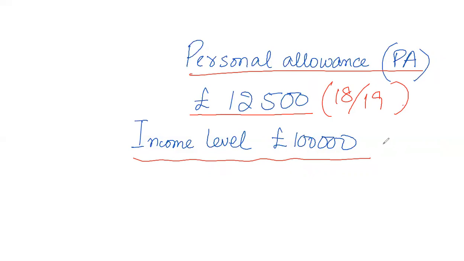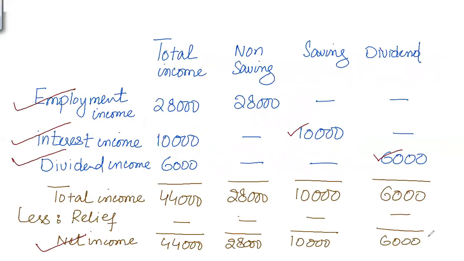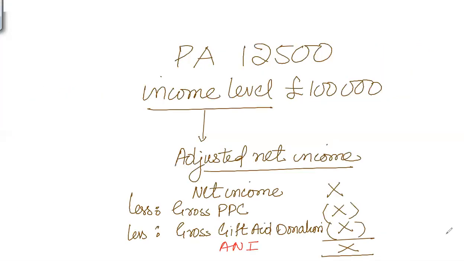But what if an individual's income increases beyond the 100,000 threshold? What will happen? If the individual's income level is greater than 100,000, then the personal allowance will be reduced. So what is that income level? Is it total income, or net income, or taxable income?